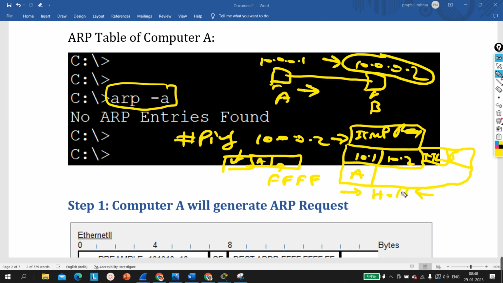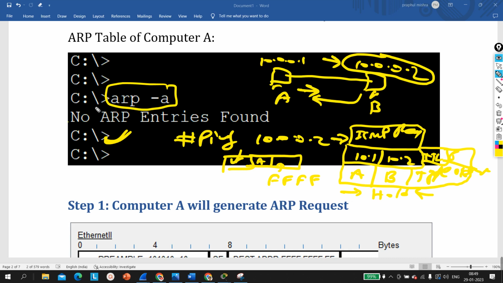The actual information is on hold now. When this machine generates a reply, it will make an entry in its ARP table. This PC will update its ARP table and put the destination MAC here in the actual ICMP request. Then it will add one type field, 0x800, right, and then it will forward from the link. Okay, so there are two steps.